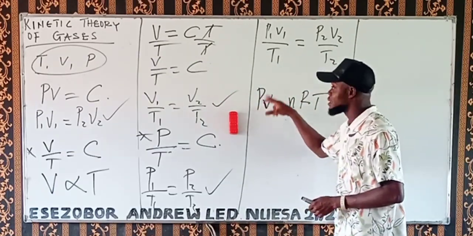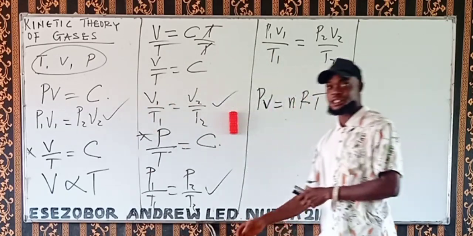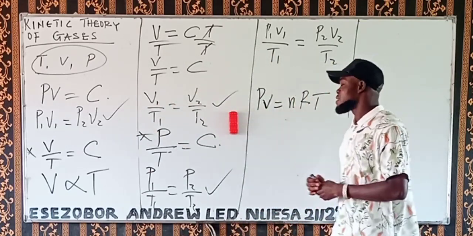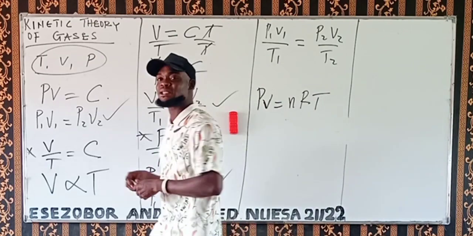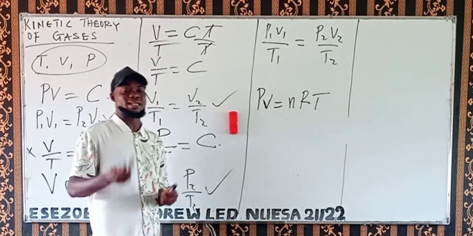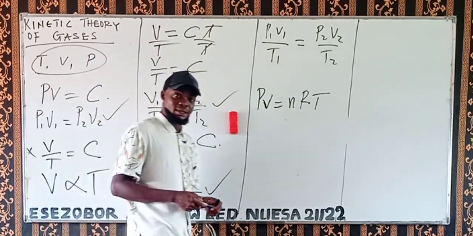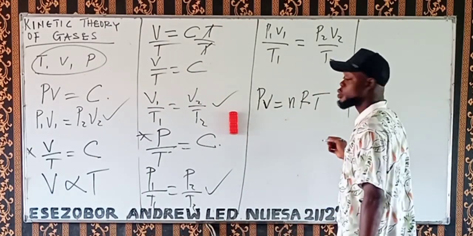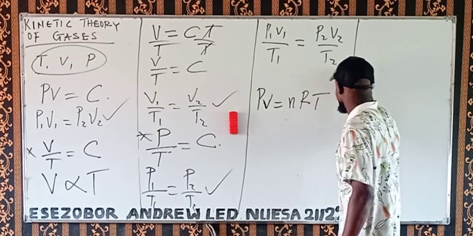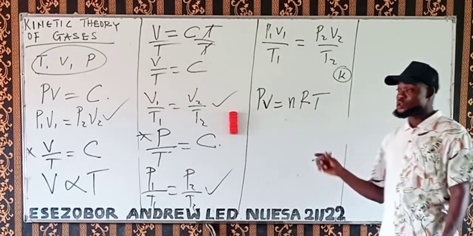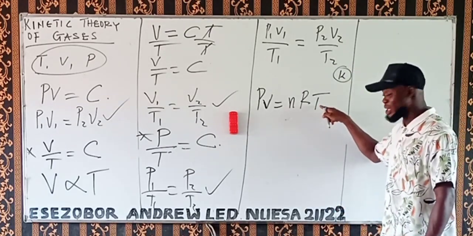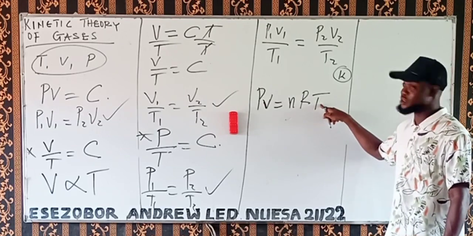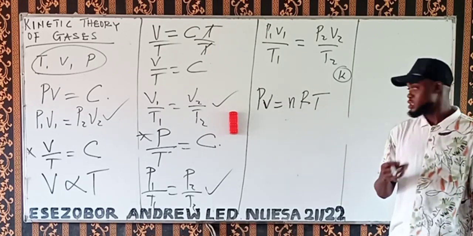P in this place is actually denoting pressure. Now what about T? T in this place is talking about thermodynamic temperature. And what is thermodynamic temperature? It's a type of temperature whose unit is Kelvin, which is the thermodynamic scale. So the unit of this T must be in Kelvin. Take note of that. It's very important.